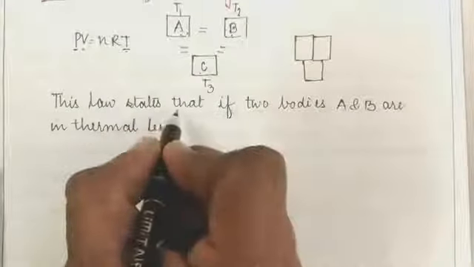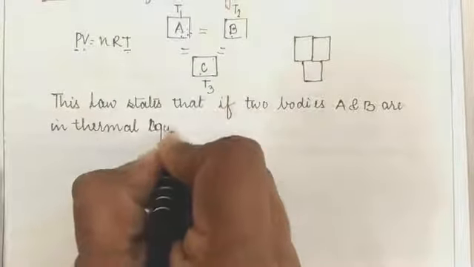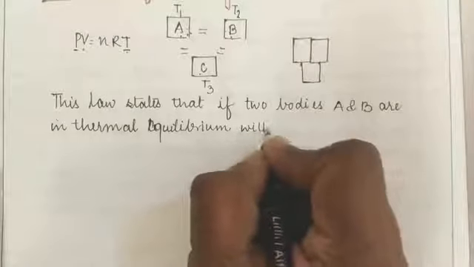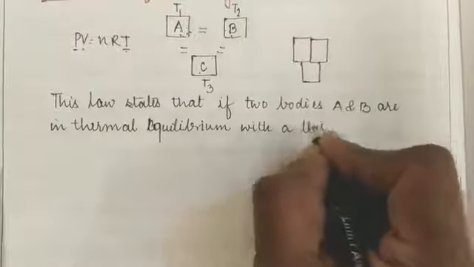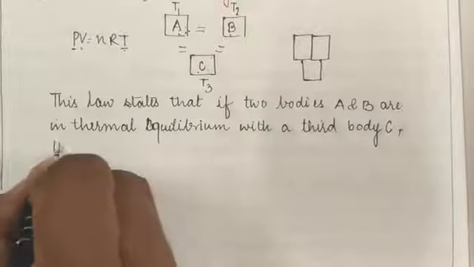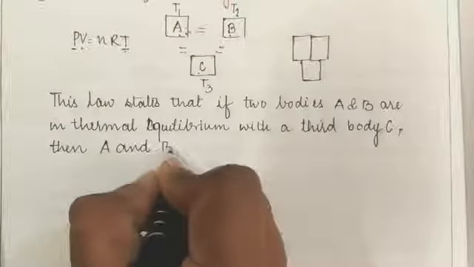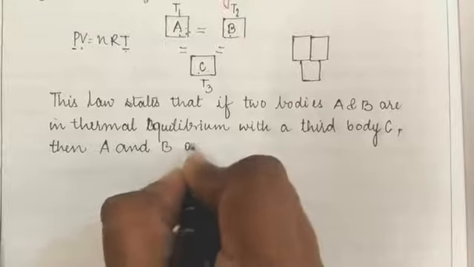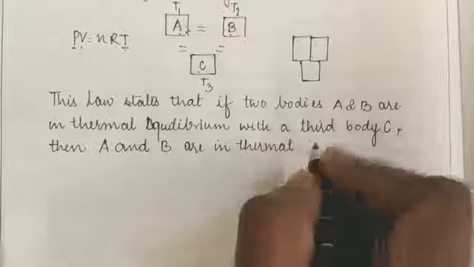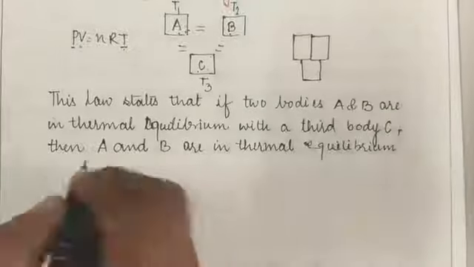So this law states that if two bodies A and B are in thermal equilibrium with a third body C, then bodies A and B are in thermal equilibrium with each other.